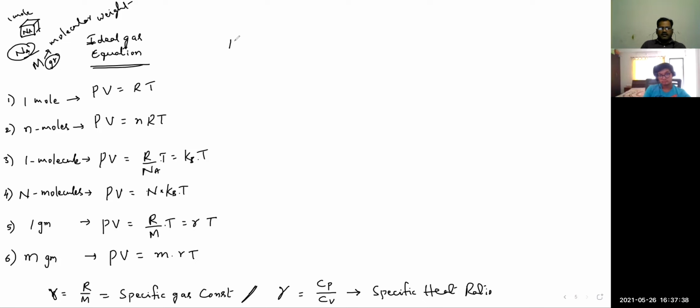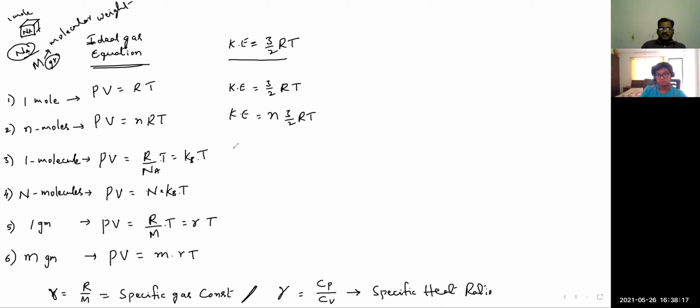Whereas the kinetic energy equation is what? Just now we got the kinetic energy equation as 3 by 2 RT, in terms of RT, not kBT. In terms of RT, the kinetic energy is this one. So actually, this is for 1 mole. The kinetic energy 3 by 2 RT is for 1 mole, whereas for n number of moles, this kinetic energy should be multiplied with n. n times 3 by 2 RT.